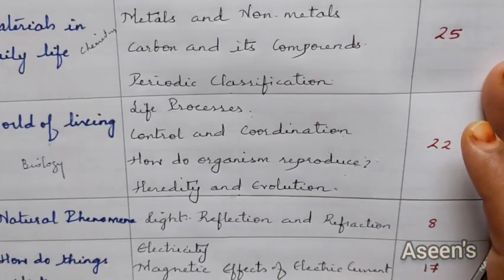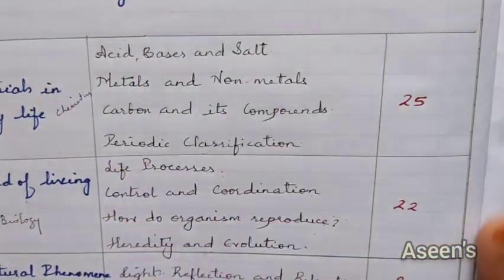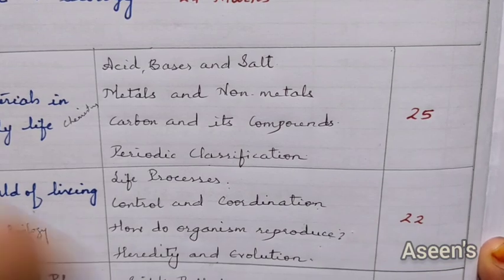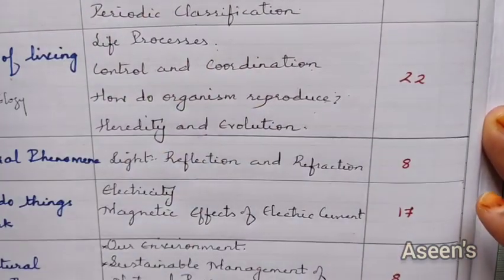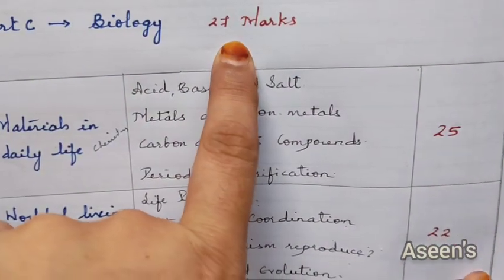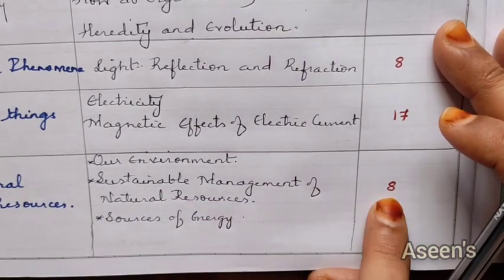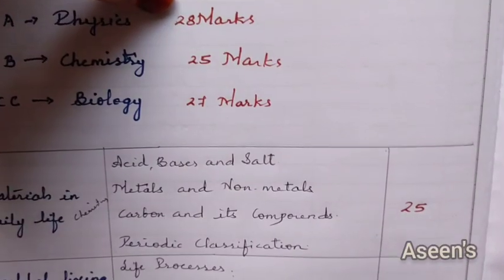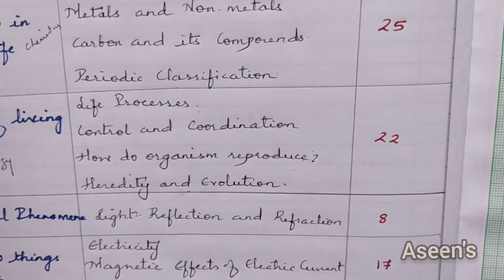If you see, chemistry allots 25 marks, and we have all 25 marks under these 4 chapters. But in the case of biology and physics, biology accounts for 22 marks, but we have to make it 27. So the remaining 5 marks will come from this particular part, and the left out 3 marks will go to the physics portion, that is, to make it 28. So that is how the division of the blueprint is.